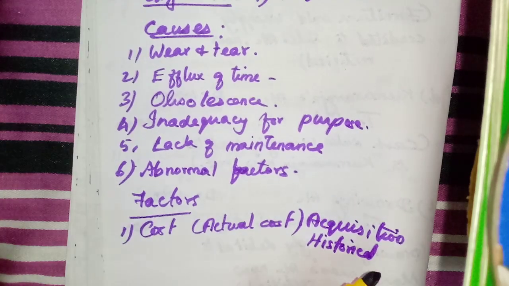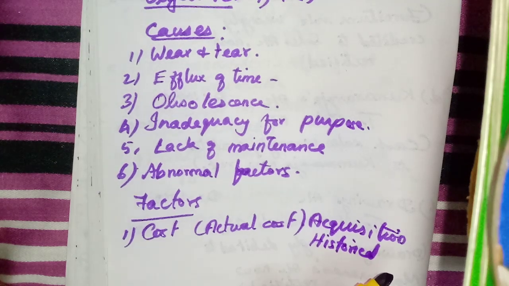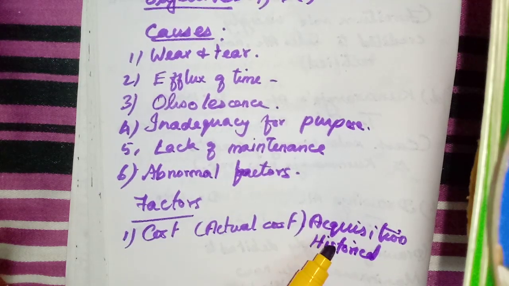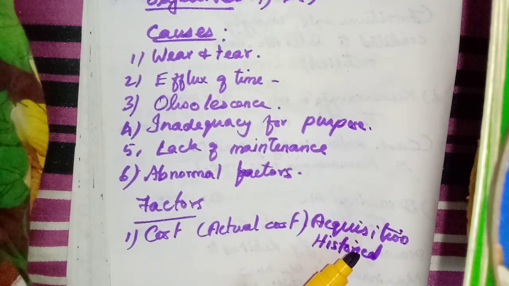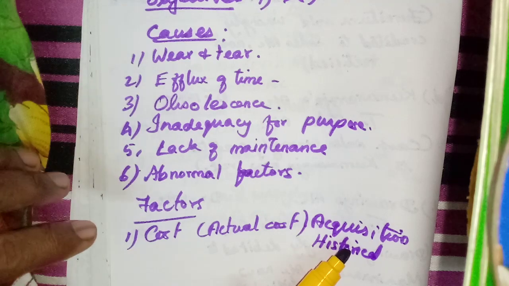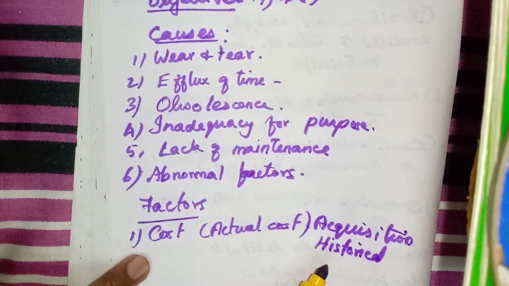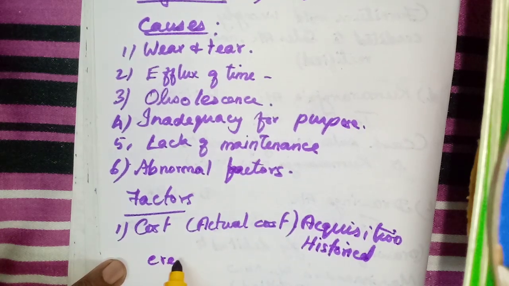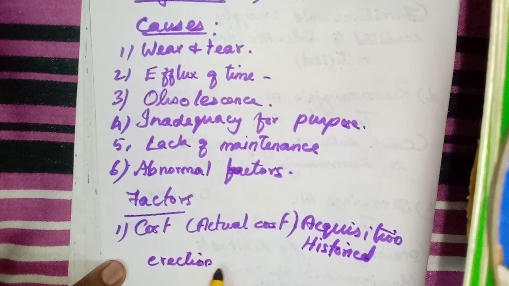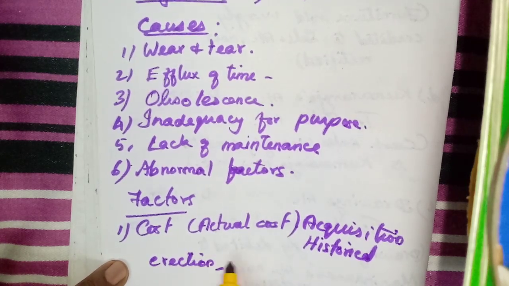Or constructing cost. It has many names. That is the total actual cost. Here, when we purchase one asset, we have to spend some amount for erection, or for bringing that particular asset to the company.